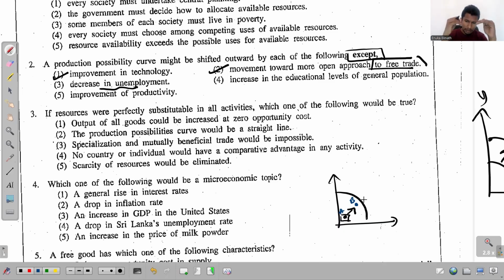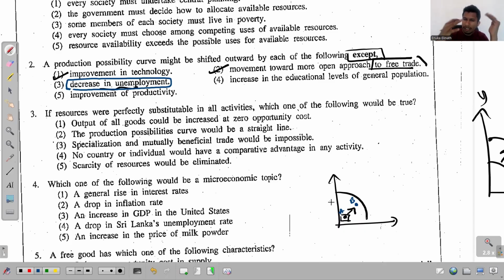And so that point moves towards the PPC, but it still only talks about a decrease in unemployment, which means the economy still faces a certain level of unemployment, but comparatively the rate of unemployment in the present economy is somewhat lower compared to the previous level.